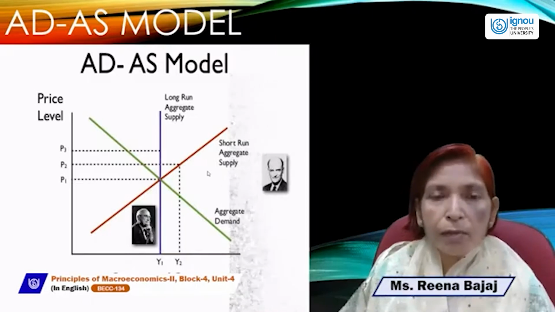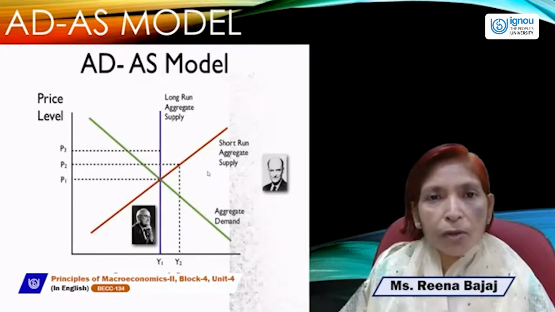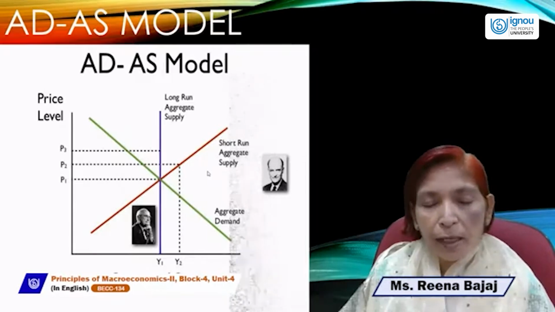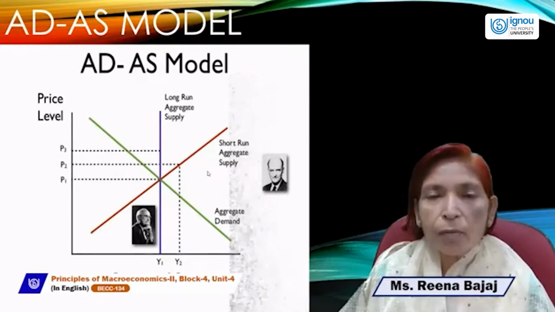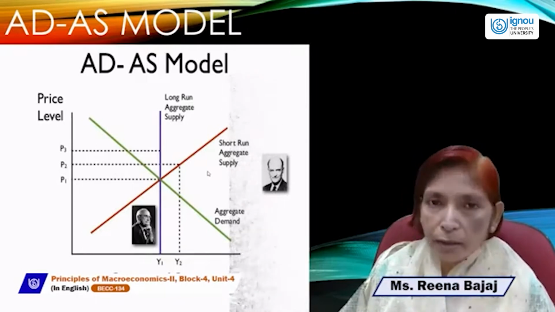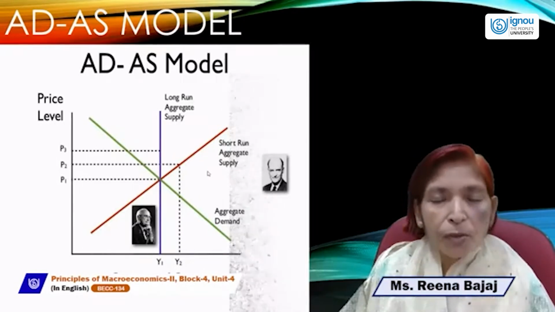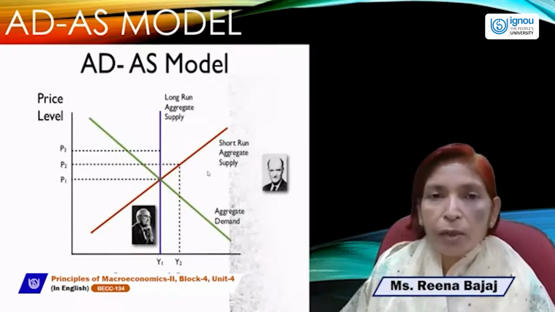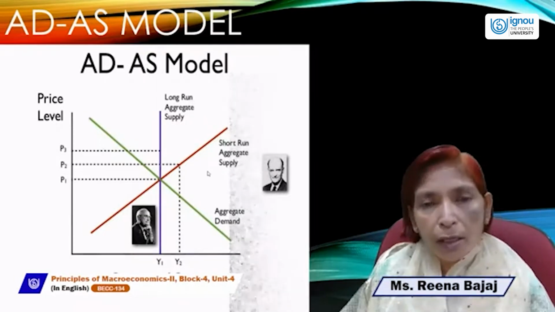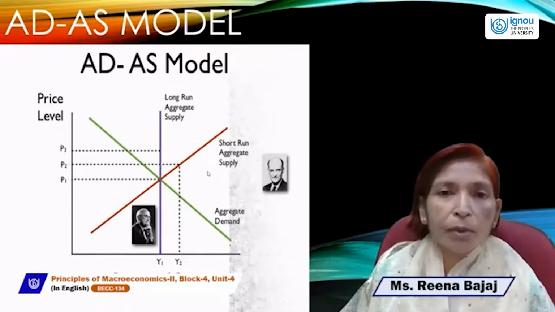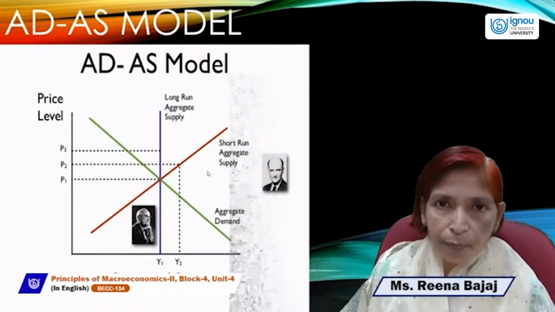In the long run, we all will be dead. So when we are not alive, our problems will also not be alive. That's why Keynes gave more importance to the short run, not the long run. So in the short run, according to Keynes, the supply curve is generally a horizontal line, or parallel to the x-axis.